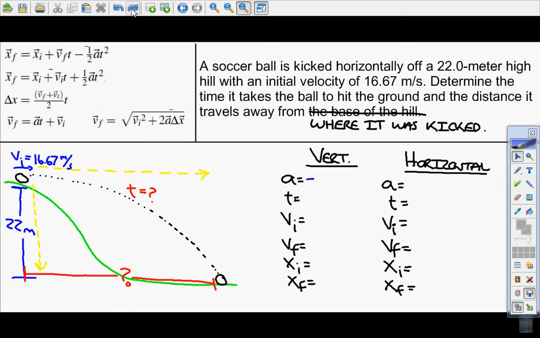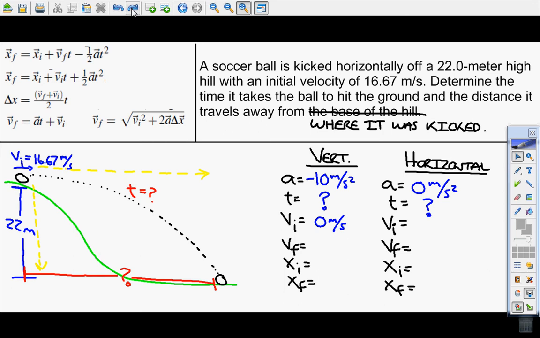Okay, vertically, we know that the acceleration due to gravity is negative 10 meters per second squared. The negative is because it's working downwards. Horizontally, acceleration due to gravity has no effect. And so we're going to say that there's zero acceleration horizontally. So the time is a question mark. We established that already. Vertically, we'll say that the initial velocity is 0 meters per second.